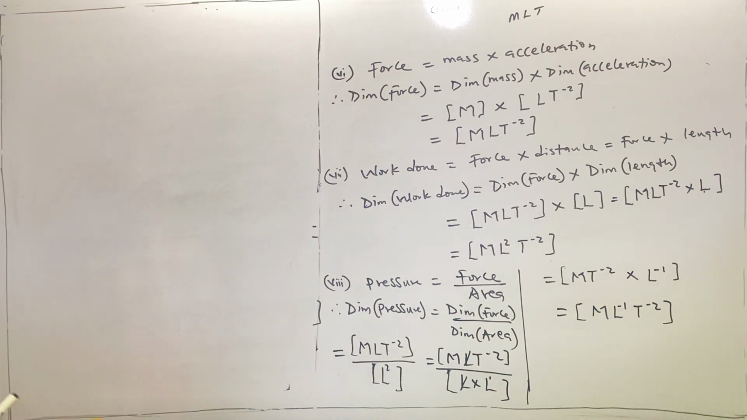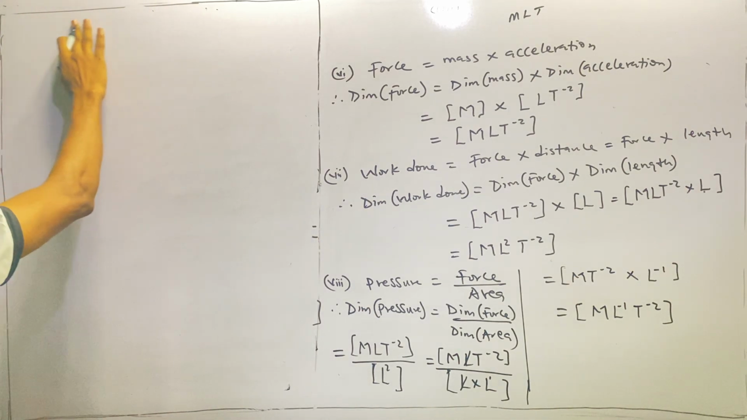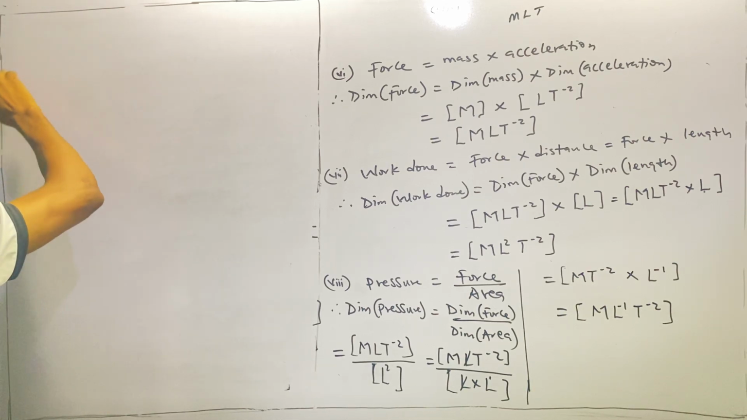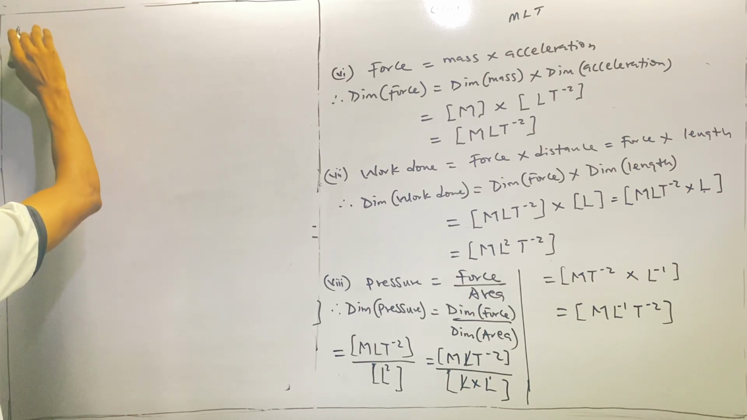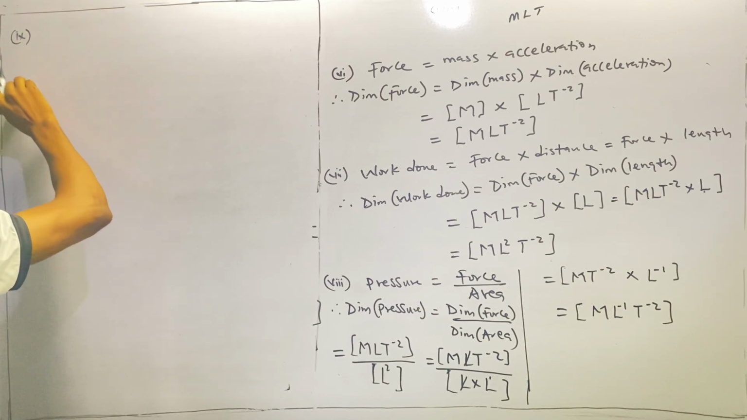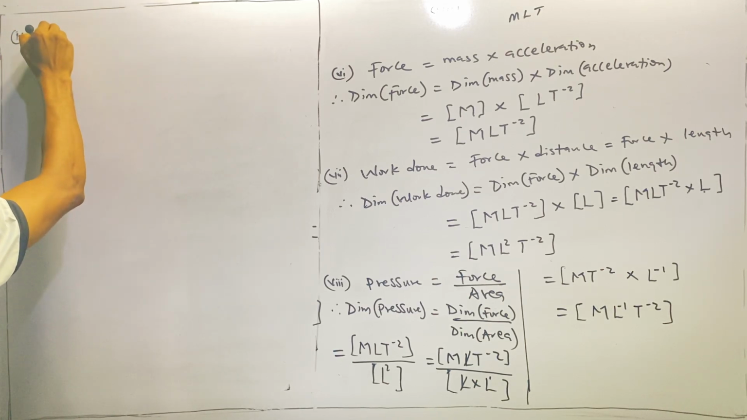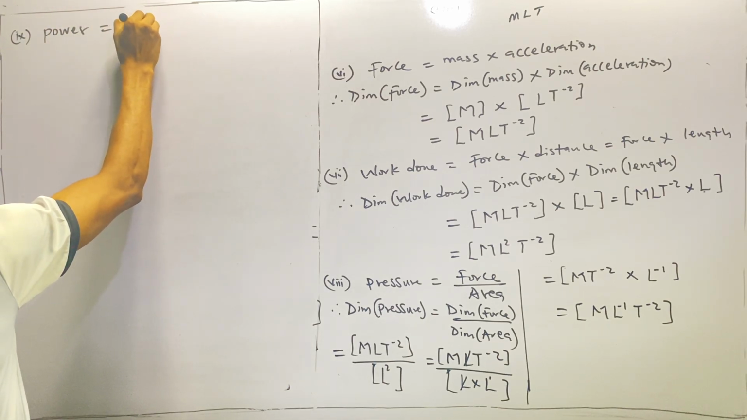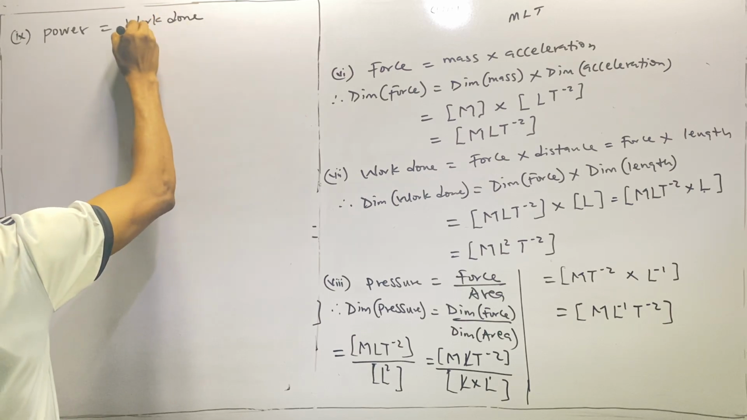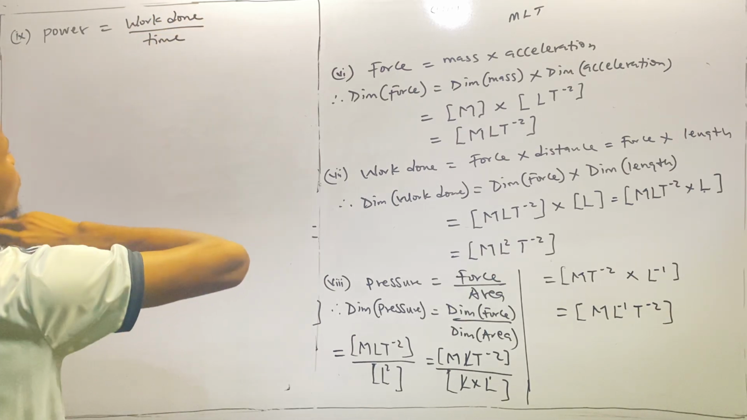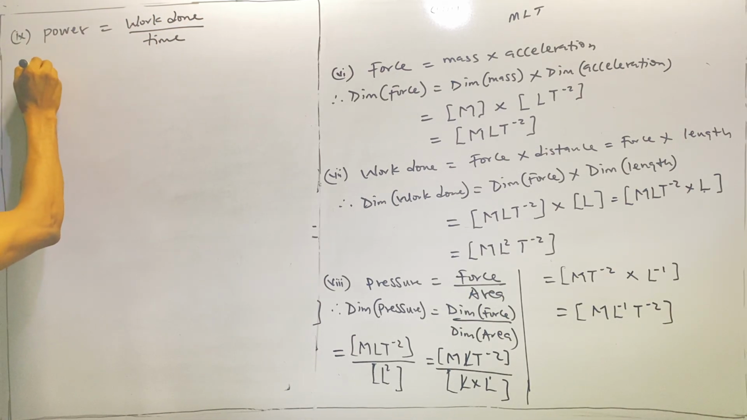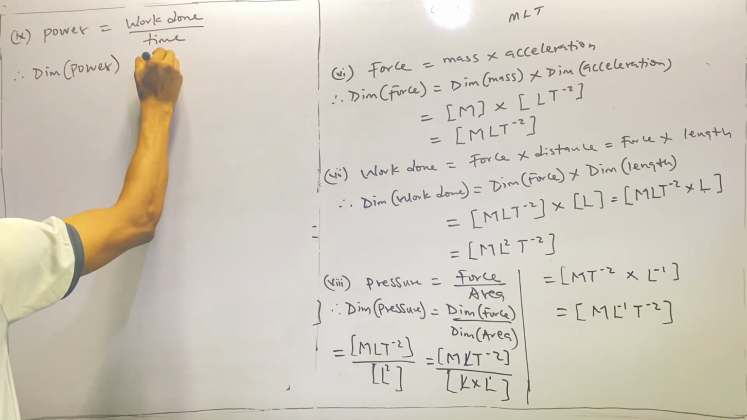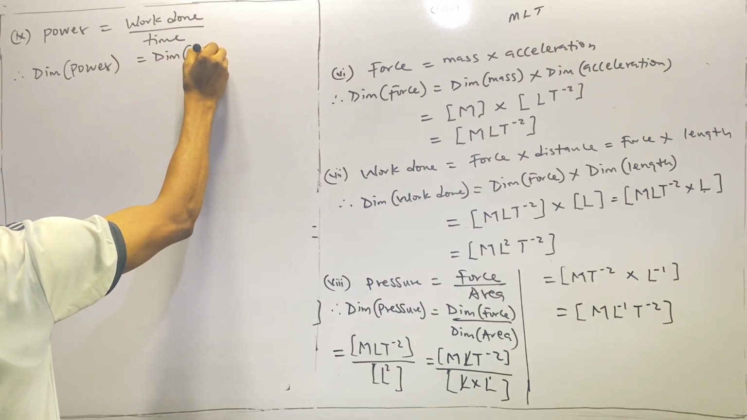So the next one is power. That should be my IX. So we have power. Of course, by definition, power is time rate of doing work, which is work done over time. Therefore, the dimension of power, which is dim power, should be the dimension of work done, which is dim work done.